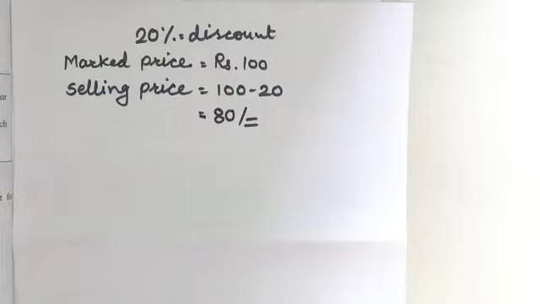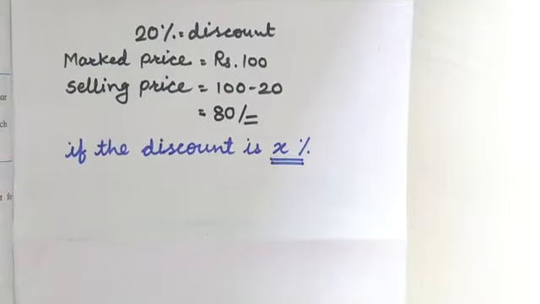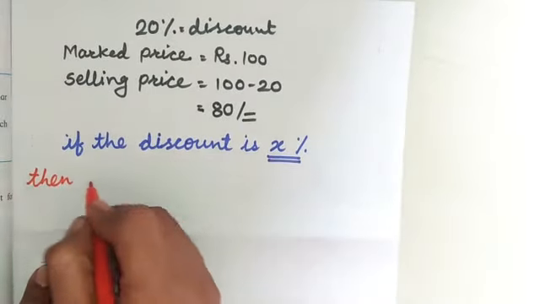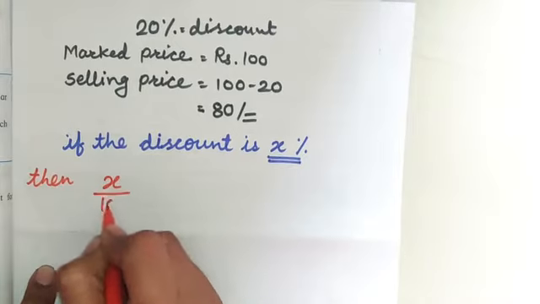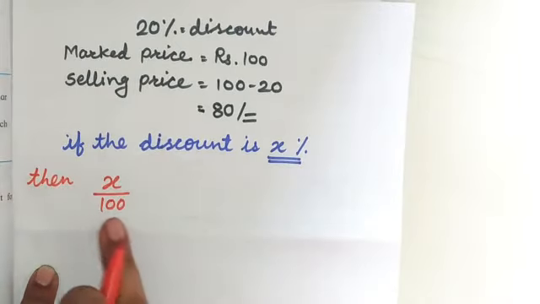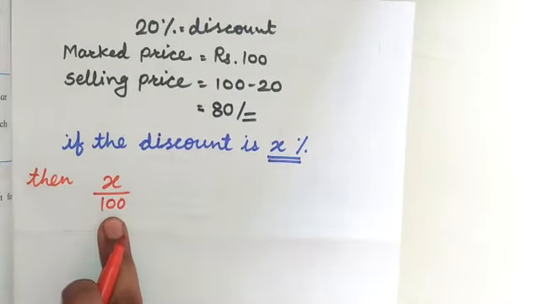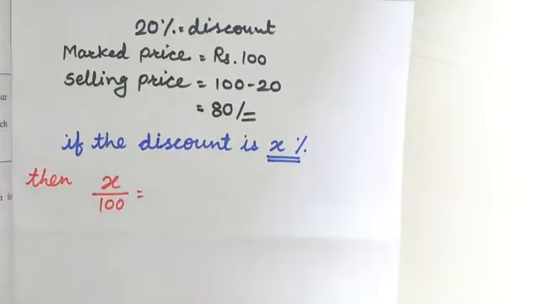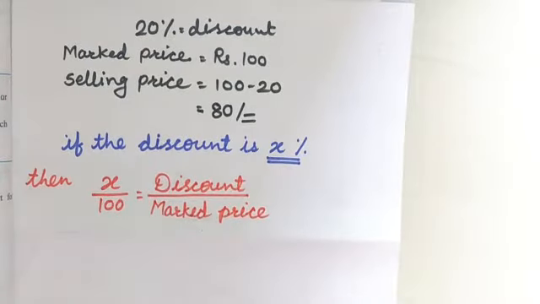In such a type of transaction, if the discount is X percent, it means X upon 100. Is it right? We are writing the percentage number in fractional format in this way. So X upon 100 is equal to discount divided by mark price.